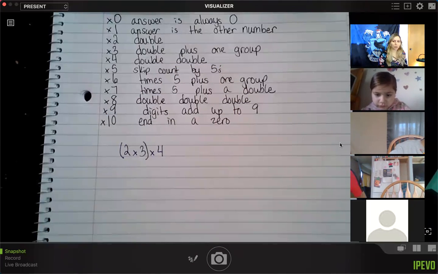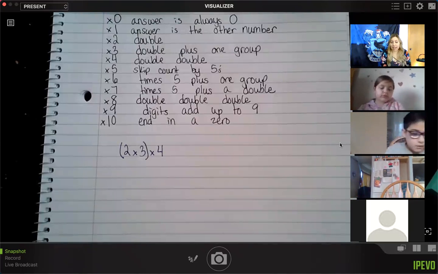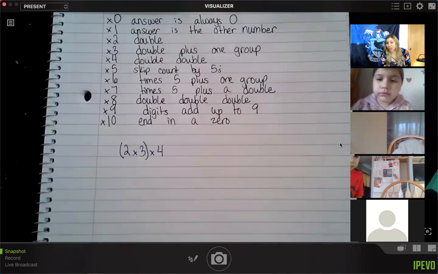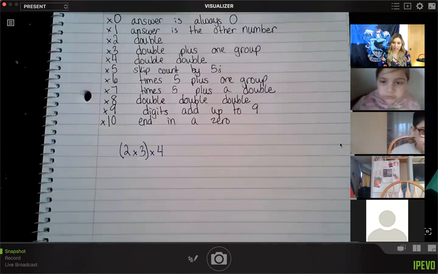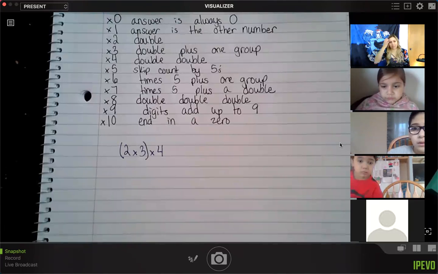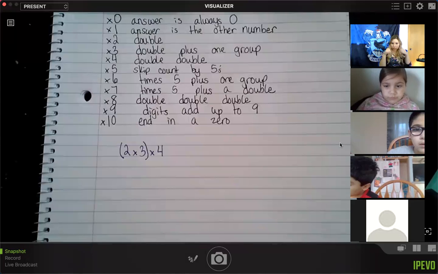We've seen them before when we talk about the associative property or the grouping property that states that I can group numbers in any way I want to, and I will still get the same answer. And that is what we are doing today. So this bubble tells me, hey, do this part first. It catches my eye so I know what part to do first.